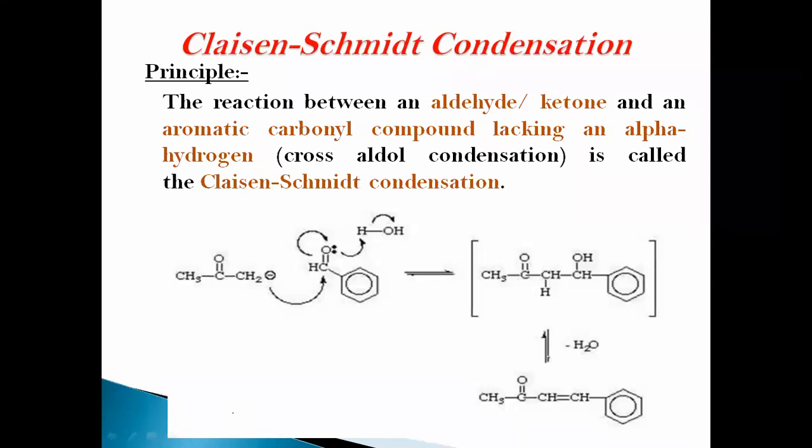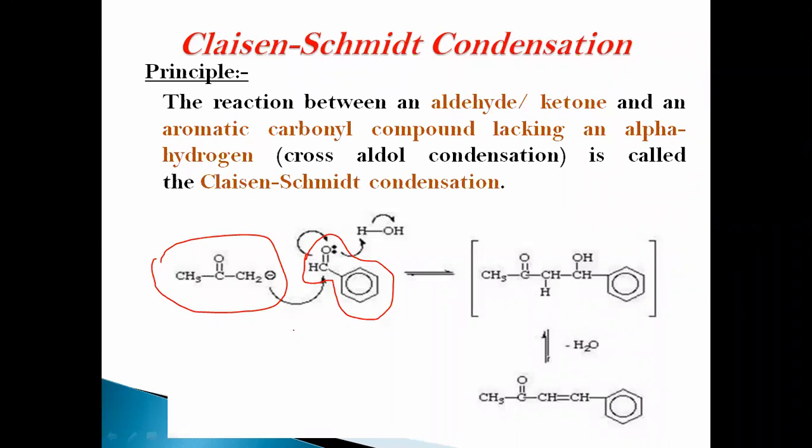Here in this Claisen-Schmidt condensation reaction, the starting materials are aldehydes or ketones with aromatic aldehyde or aromatic carbonyl compounds lacking alpha hydrogen atoms. It means only benzaldehyde is the starting material that reacts with the aldehyde or ketones.